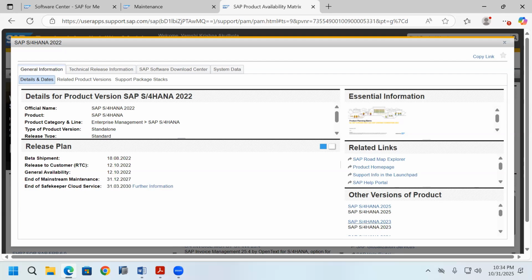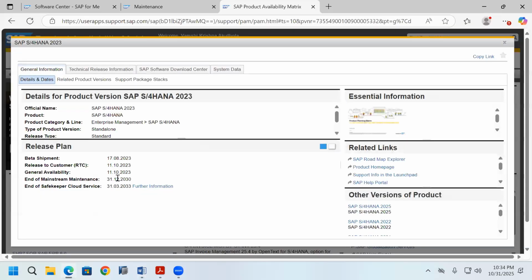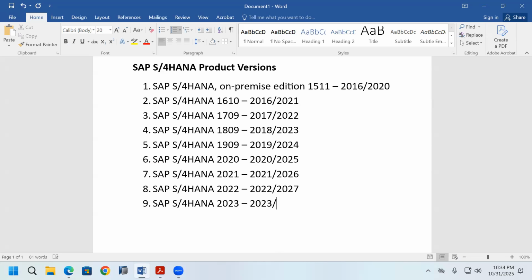After that, they released SAP S/4HANA 2023, which is the previous version now. In which year is it released? In 2023 it is released. The mainstream maintenance date is 2030, I think. So this is the previous version.